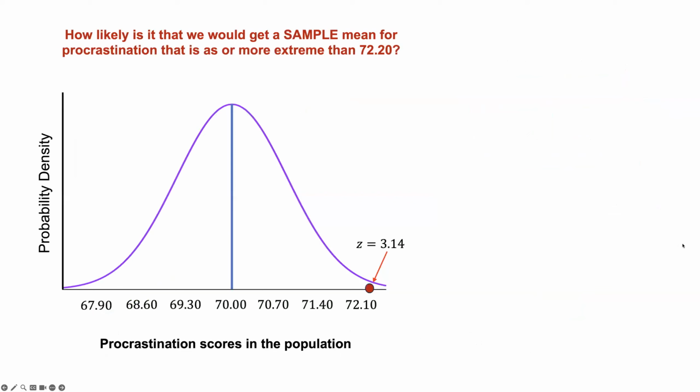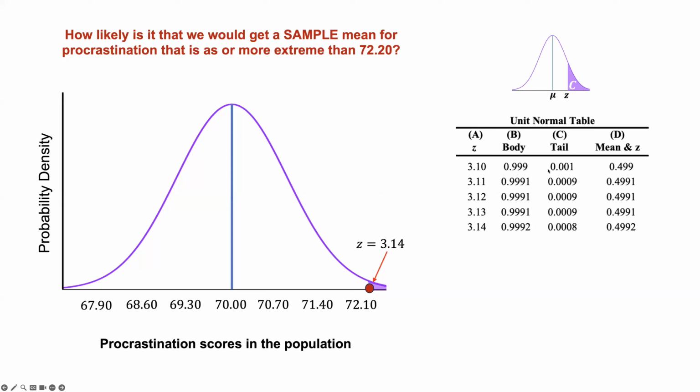So when we talk about getting that information, how likely is it that we would get the sample mean for procrastination that is as or more extreme than 72.2? We have our z-score. This is our little distribution here. And we want to look for this area. So we're looking in the tail of the distribution. So in our unit normal table, we look for 3.14, which is here.